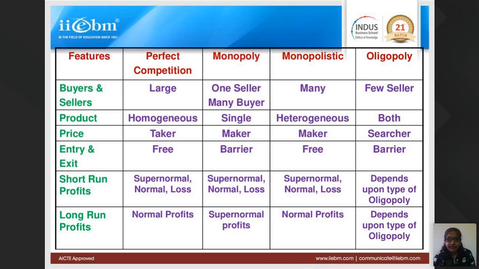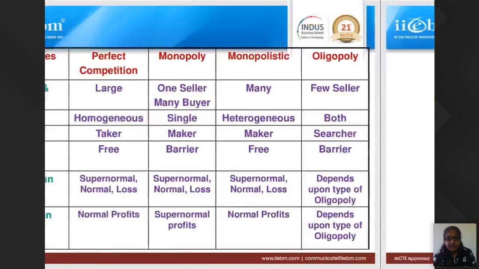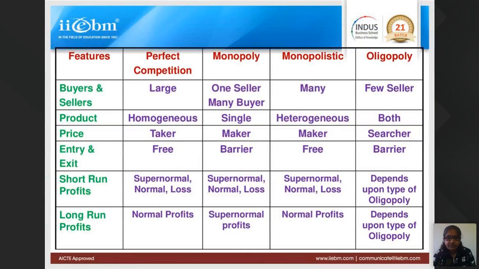Entry and exit will decide the normal profits of the competitors in perfect competition and monopolistic competition. While in monopoly, if they are making a loss in the short run, a small period, they try to cover it in the long run by making supernormal profits, making changes in economies of scale. Like that they do. And oligopoly depends upon the type of oligopoly they have. So this is where we stop and we complete the different types of markets.